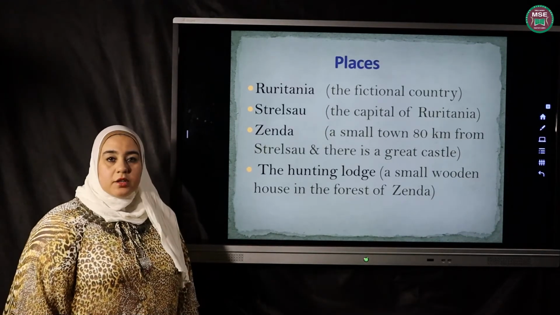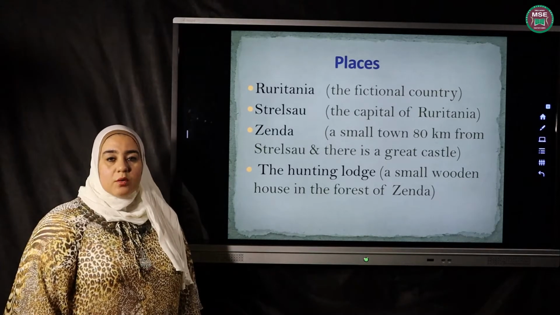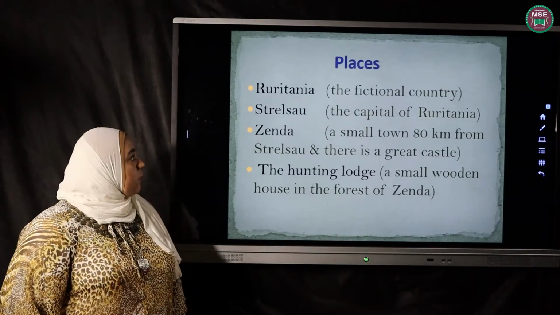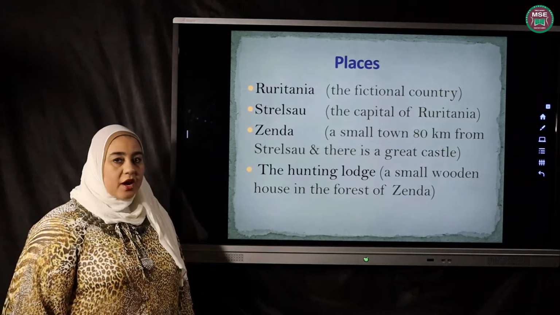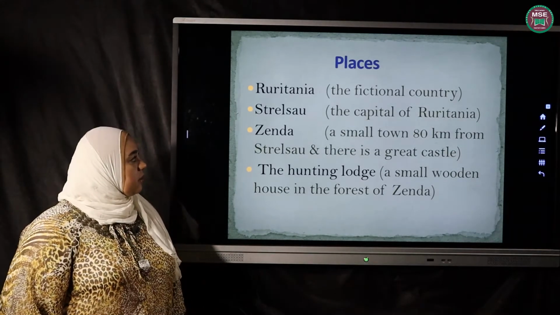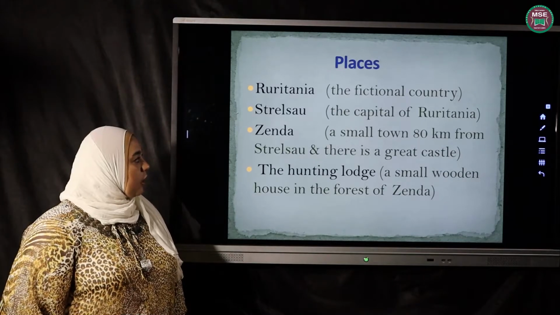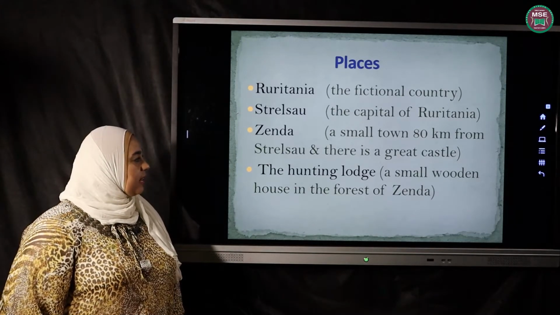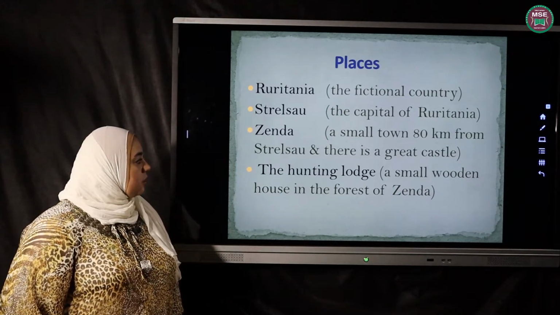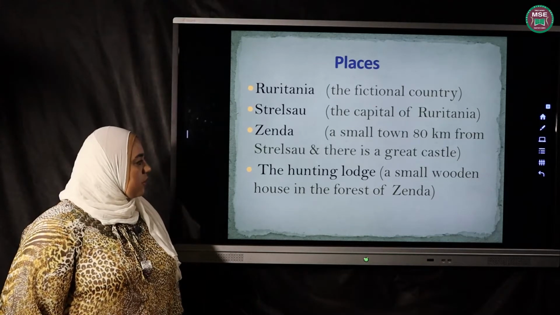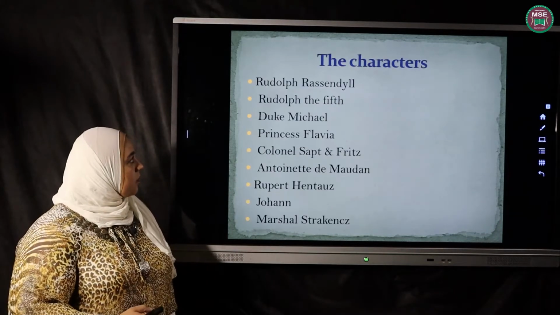The places we are going to see in our story: first of all, Ruritania, the fictional country we have talked about; Strelso, the capital of Ruritania; Zenda, a small town 80 kilometers from Strelso, and there is a great castle there; the Hunting Lodge, a small wooden house in the forest of Zenda.